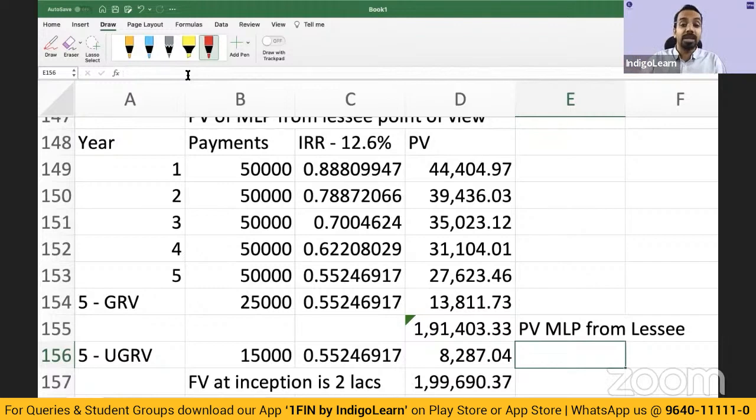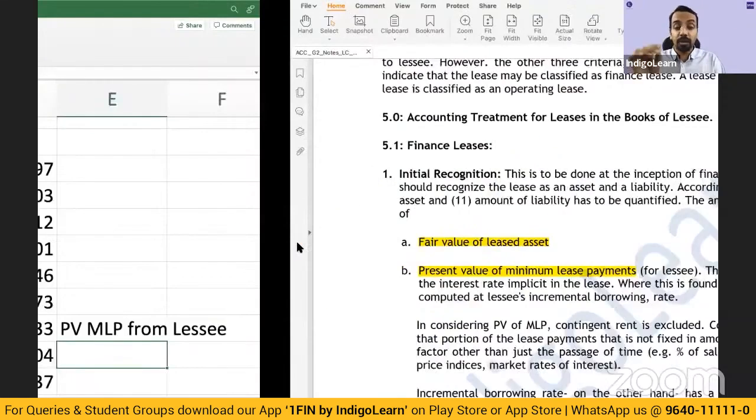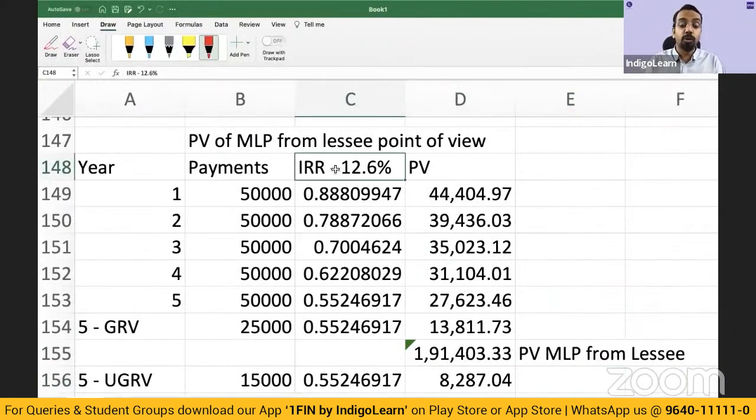But if the fair value is less, which is unlikely the case, then you will take the fair value. So the lessee will recognize the asset at the lower of fair value of leased asset and present value of minimum lease payments. Now, one more thing: this 12.6% IRR is from the lessor's point of view. If the lessee does not know this IRR, the lessee should use the incremental borrowing rate, and using that rate, you will do the discounting.